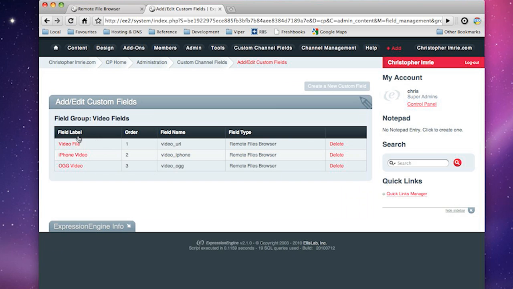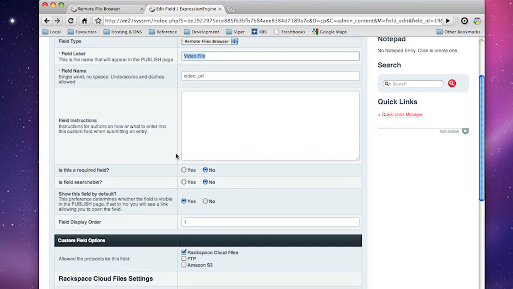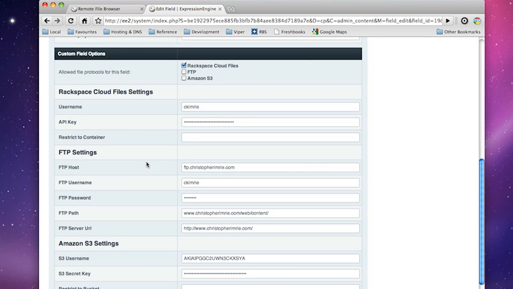The reason I've got 3 video files here is I'm going to give you a little demo for HTML5 video, which is pretty handy for this. So we'd come in here and we see that we have a drop down list, and we would just choose Remote Files Browser. We give it a name and a field name just as usual, and down here are the actual field level settings.